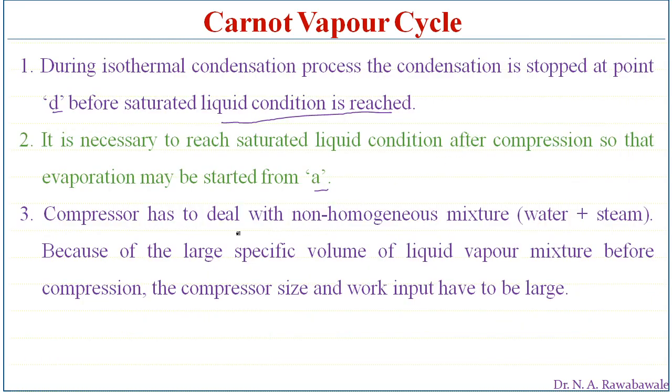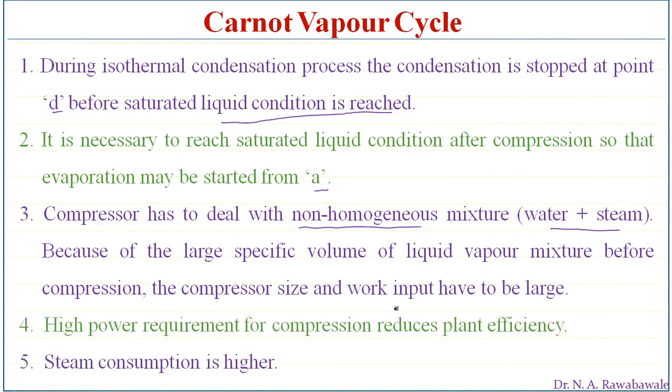The third one is that the compressor has to deal with a non-homogeneous mixture, that is water plus steam. So this pump, which is supplying condensate or wet steam into the boiler, has to deal with a mixture that is partly steam and partly liquid. Because of the larger specific volume of the liquid-vapor mixture before compression, the compressor size and work input have to be large.